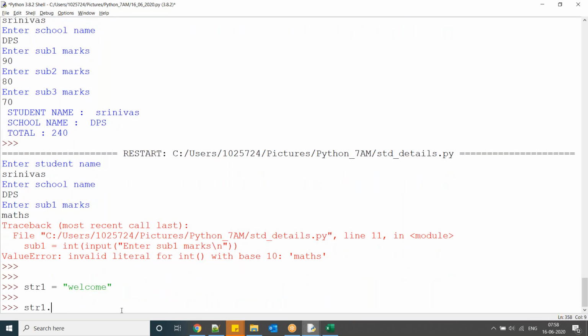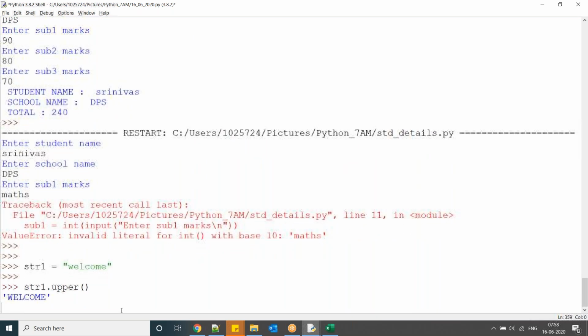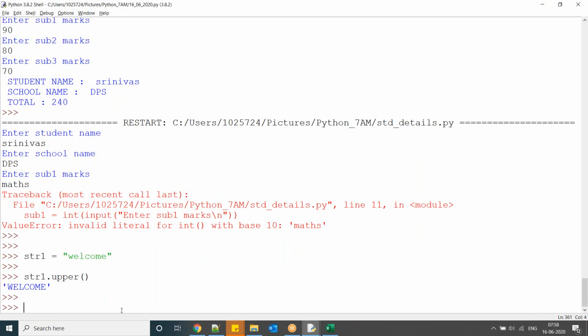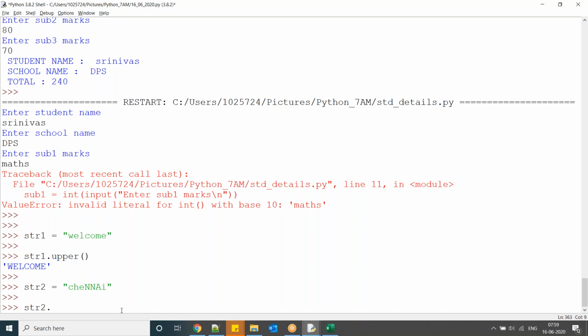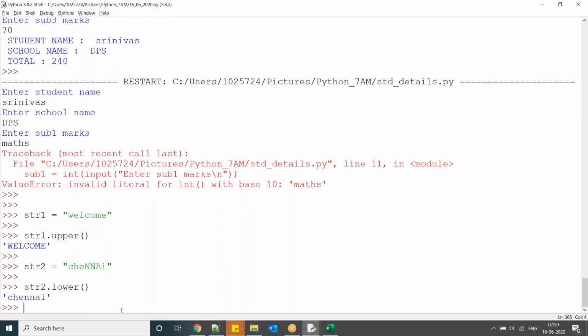Okay, str1.upper(). upper is a predefined function which is going to convert all the characters of the string into uppercase. Okay, str2.lower(). lower is one more predefined function which is going to give you the entire string in lowercase.